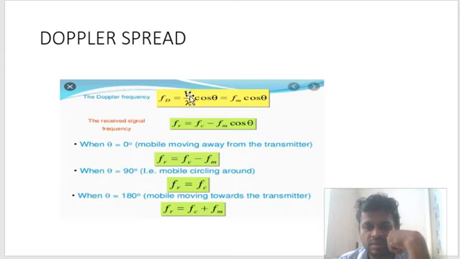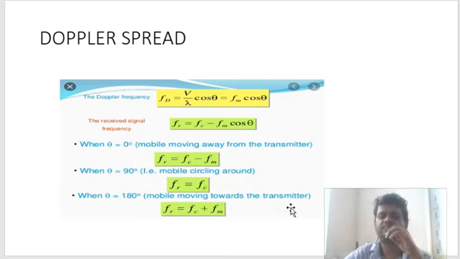Theta will be the angle made by the signal and the moving object. Point is clear? So we will observe that when theta is equal to 90, it is in circular motion. What will happen? This entire thing will become 0. So Fr will become Fc. This will become 0.